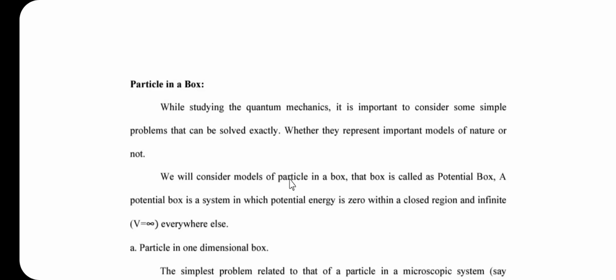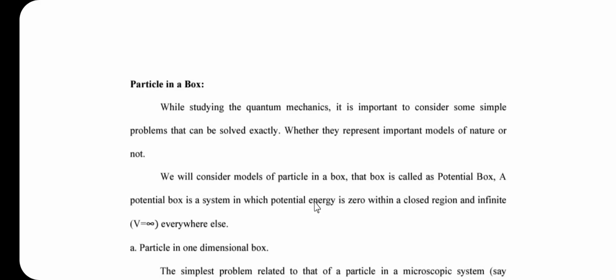Friends, first of all let us discuss what is meant by a free particle. A free particle is one whose potential energy is the same everywhere, and for convenience the choice is V equal to 0.